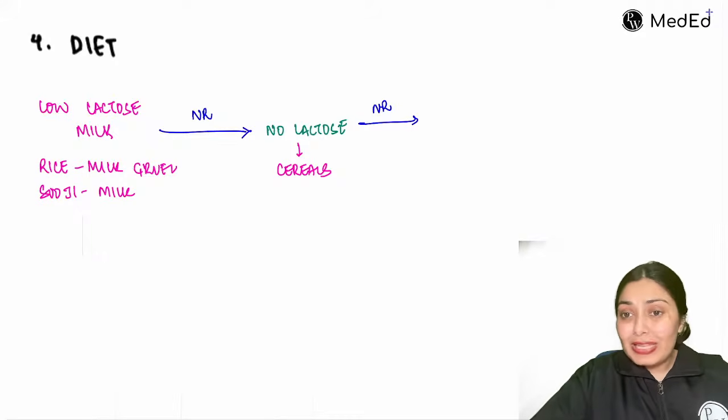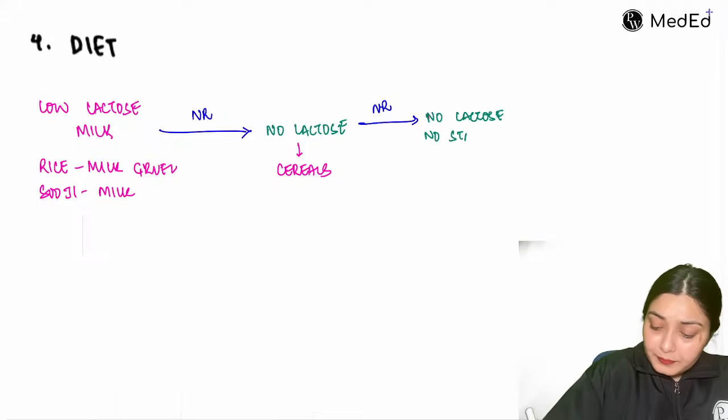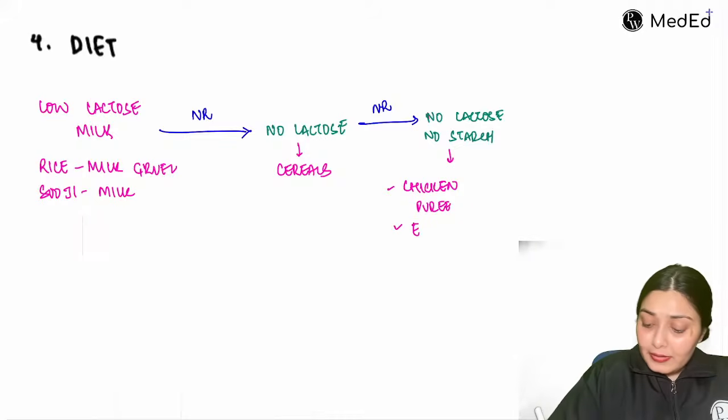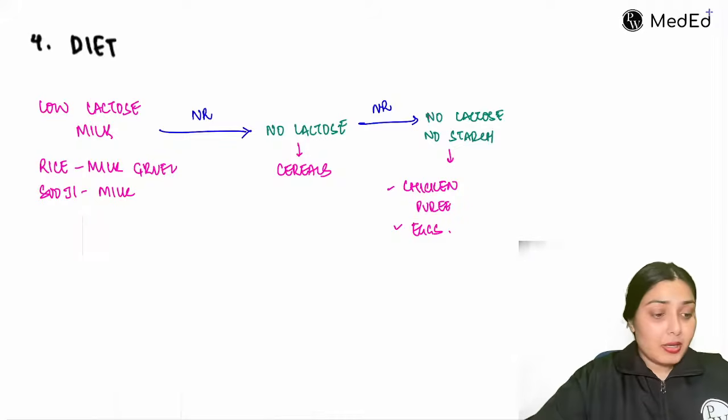So plain protein meals like chicken soup, egg white, all of these the mother has to give. So here now no lactose, no starch. Simple monosaccharides and chicken proteins like chicken puree, right? Eggs, all of these things you can give.